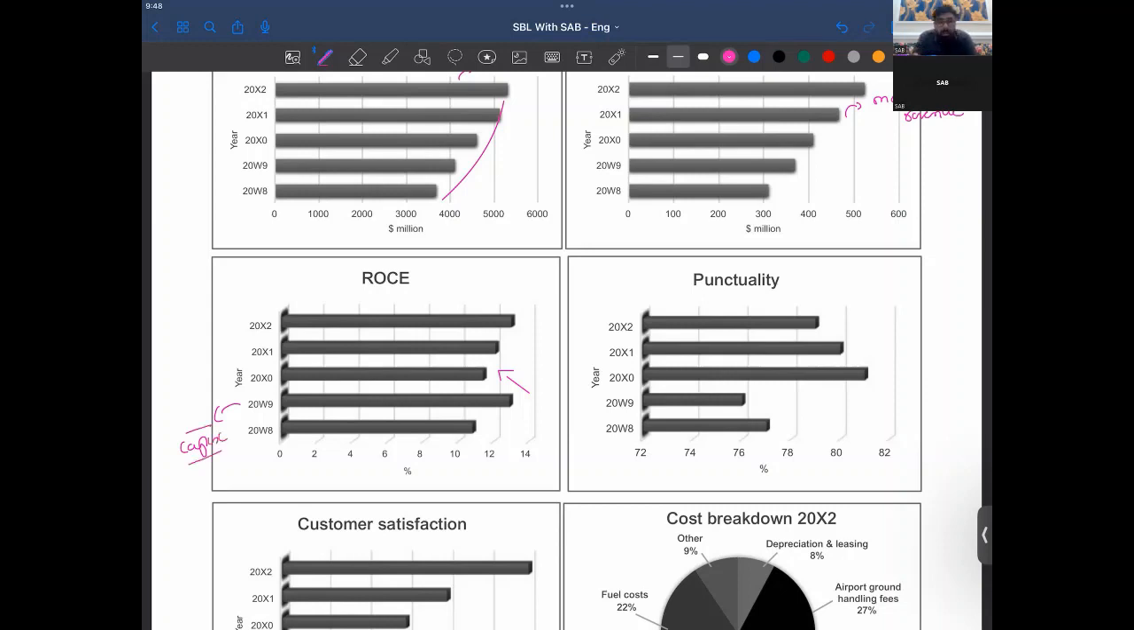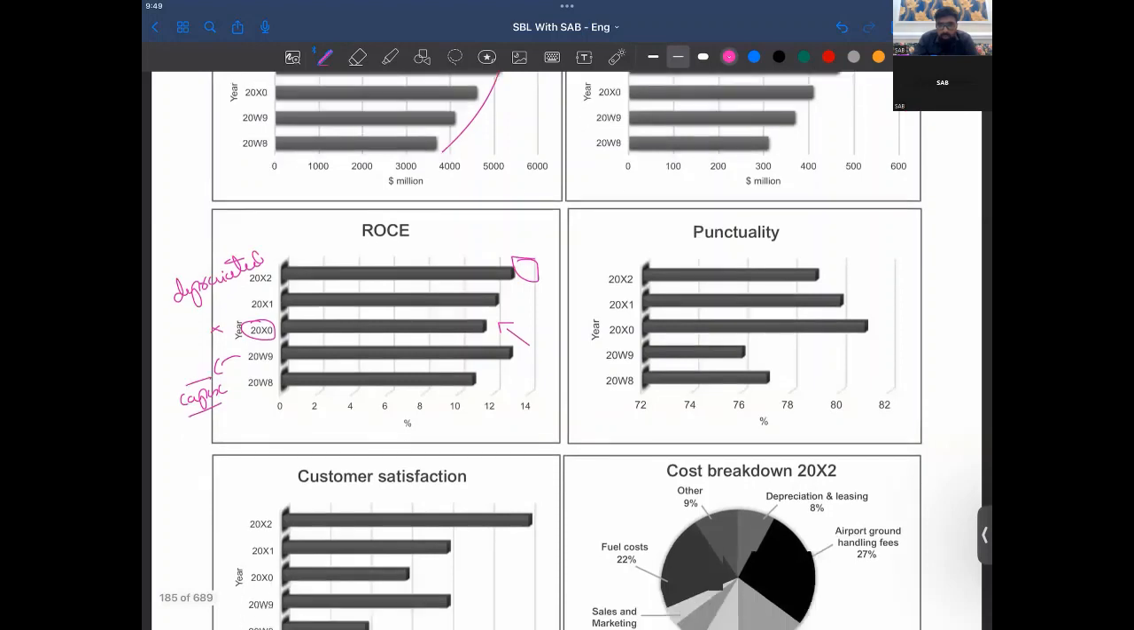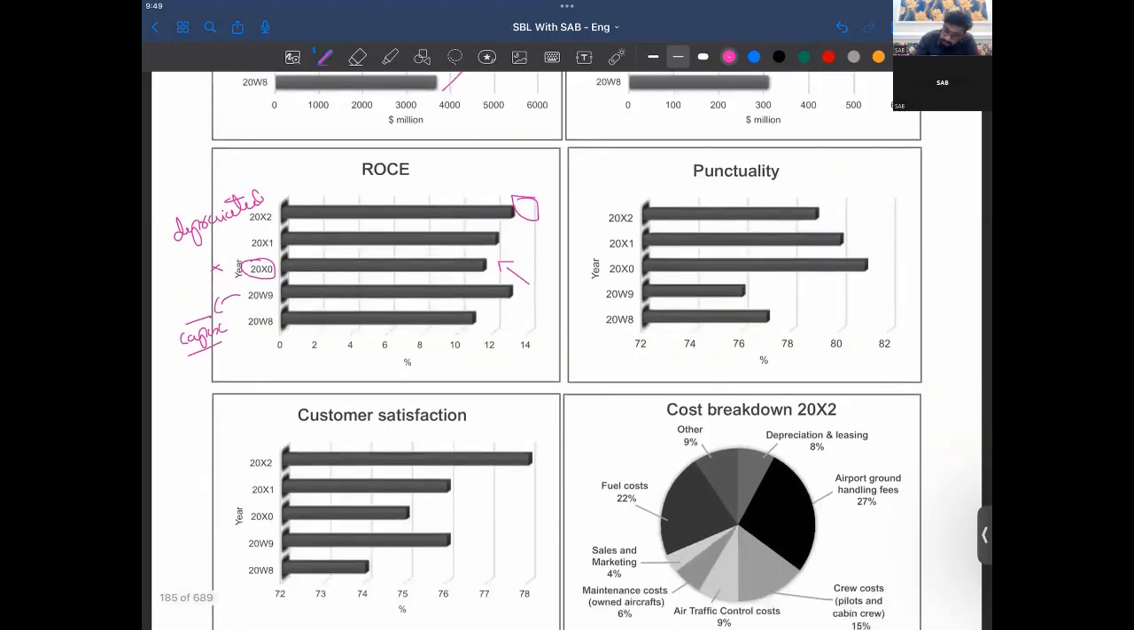So which increased the capital employed, and therefore the ROCE of this particular year declined. And now that the capex is being depreciated, they could have a higher ROCE now. Just a thought, right? Our punctuality seems to be very low. We could compare it with competitors. That means our punctuality is around here, around 80% or below 80%.